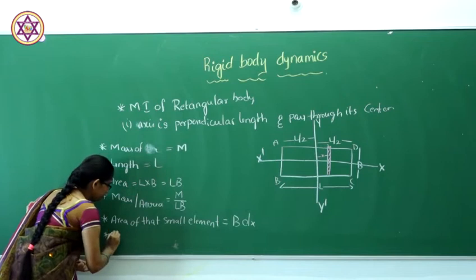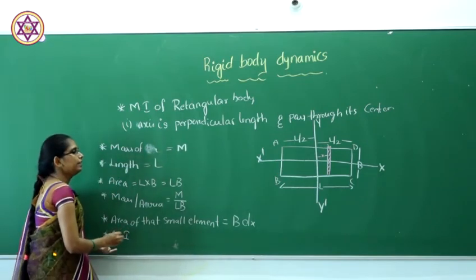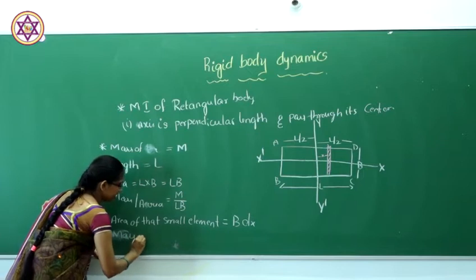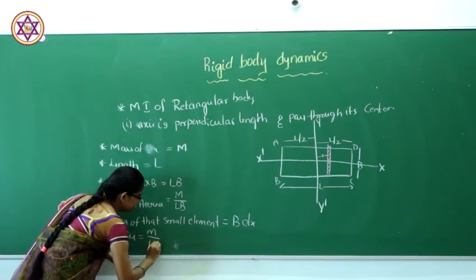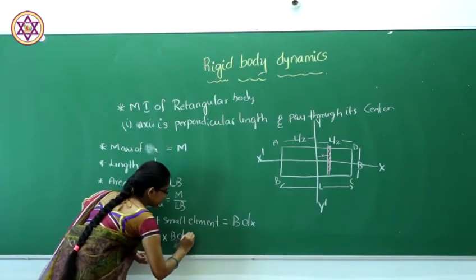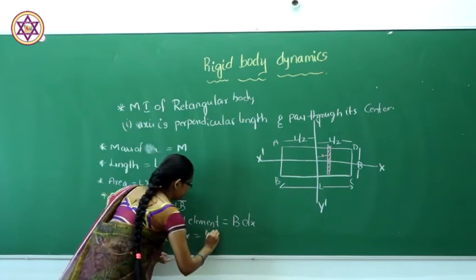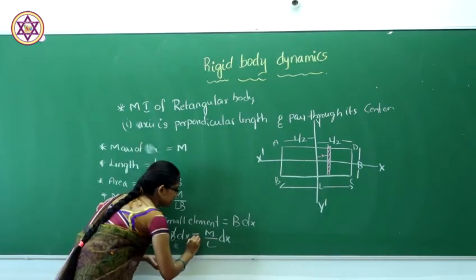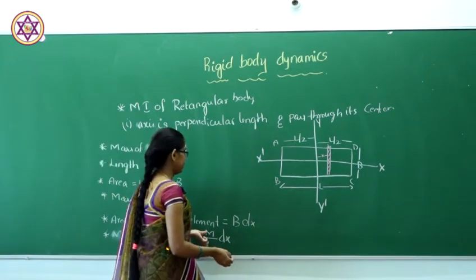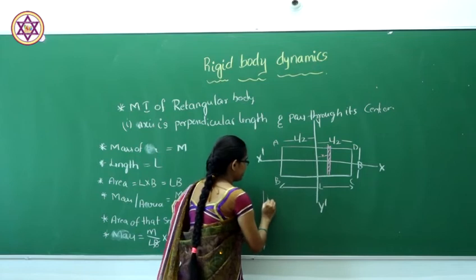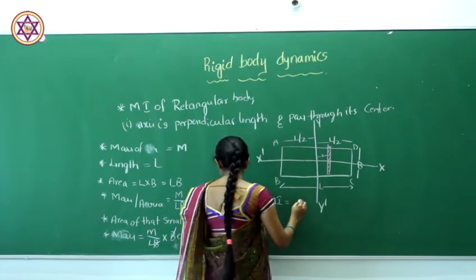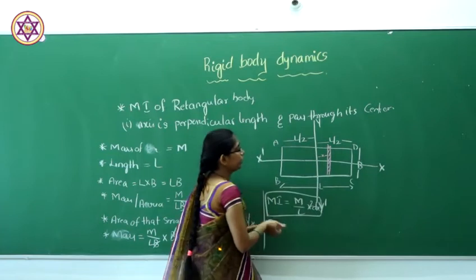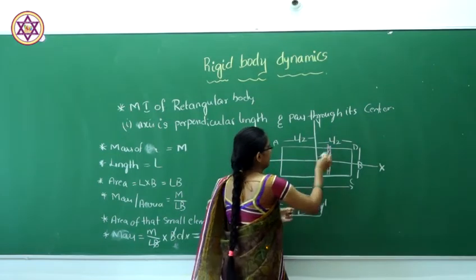Next we have to consider the moment of inertia of that small element. Before that, the mass of that area will be equal to M by L B into b dx. Here b and b cancel, and we are left with M by L dx. This is the mass of that small element. So the moment of inertia of that small body will be M by L x square dx.